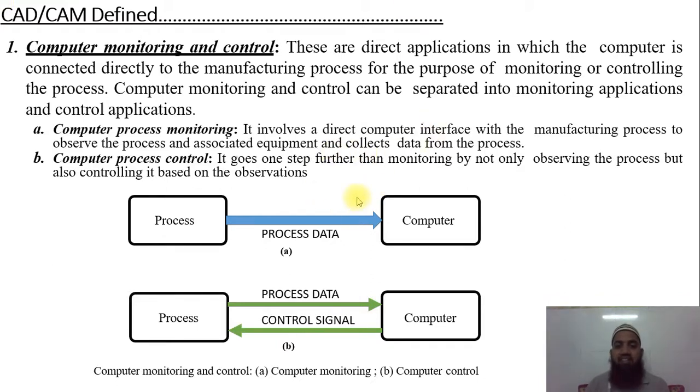So this is what we can call a computer monitoring and control system, where we have only direct control. Sometimes there are some losses, but they are not controlled by the machine. But in the second type, immediately we can control it.